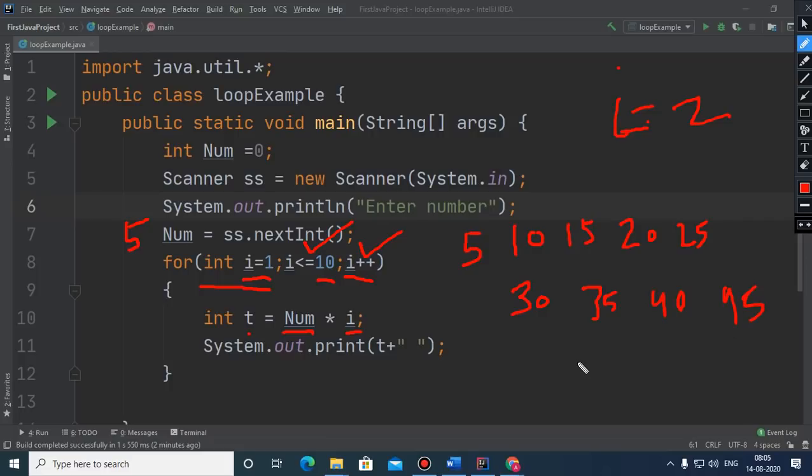And finally I became 10. And here we have got 50 printed. And after this, the value of I becomes 11. This condition becomes false and this loop terminates. So this is how we can generate the table of any number.